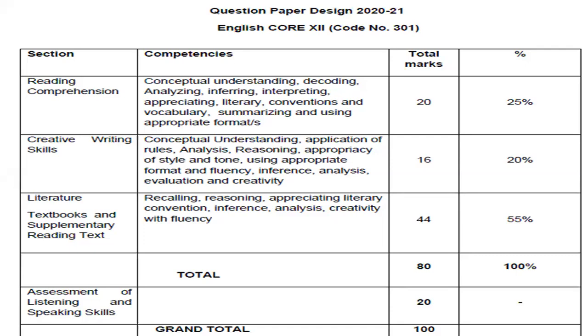What is given in the beginning? Question paper design 2021, English Core. The subject is English Core, class 12th, and the code is 301. First, the reading section will be of 20 marks. Creative writing skill will be of 16 marks only. Earlier it was 30 marks, but this time it is 16 marks. And literature will come in 44 marks. So the paper will be of 80 marks. And assessment of speaking and listening skill will be of 20 marks. So like this, your 100 marks paper will be completed.